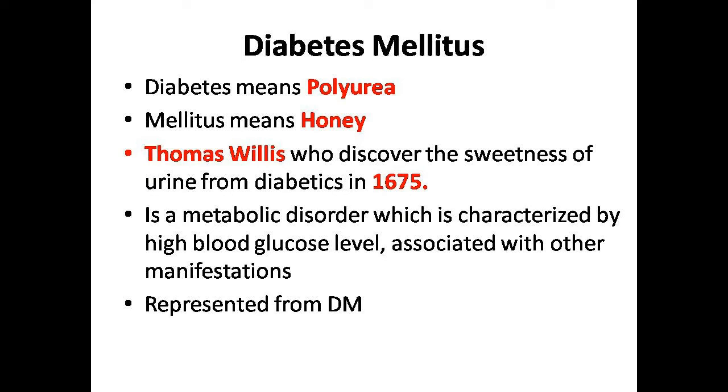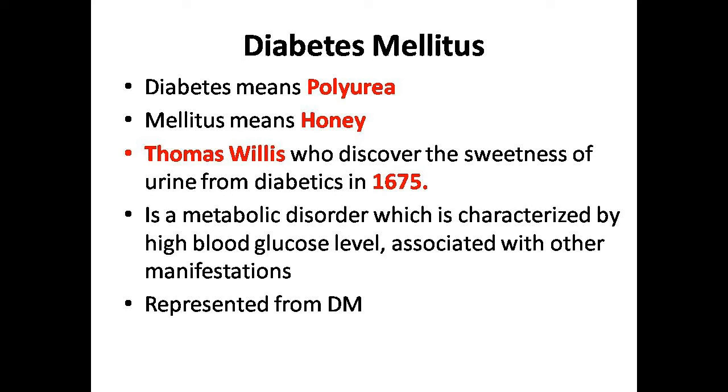Now, the definition of diabetes mellitus, dear students. As you can see on the slide, diabetes mellitus is a metabolic disorder which is characterized by high blood glucose level, associated with other manifestations.